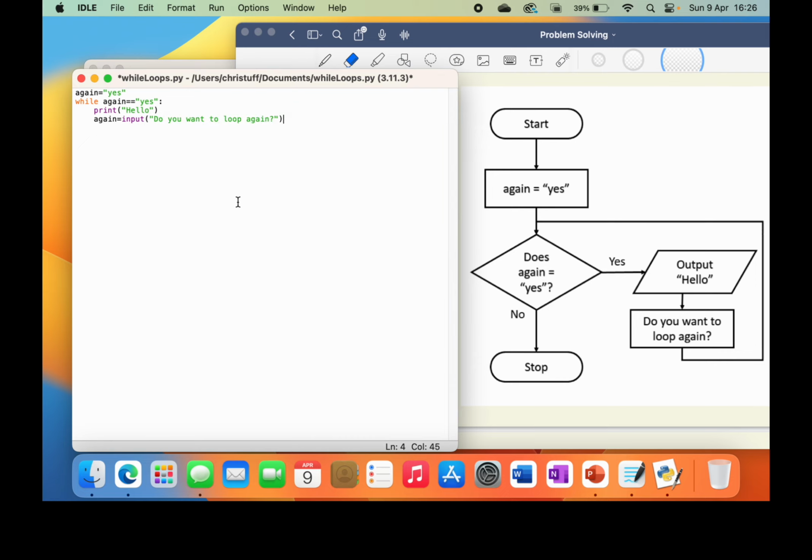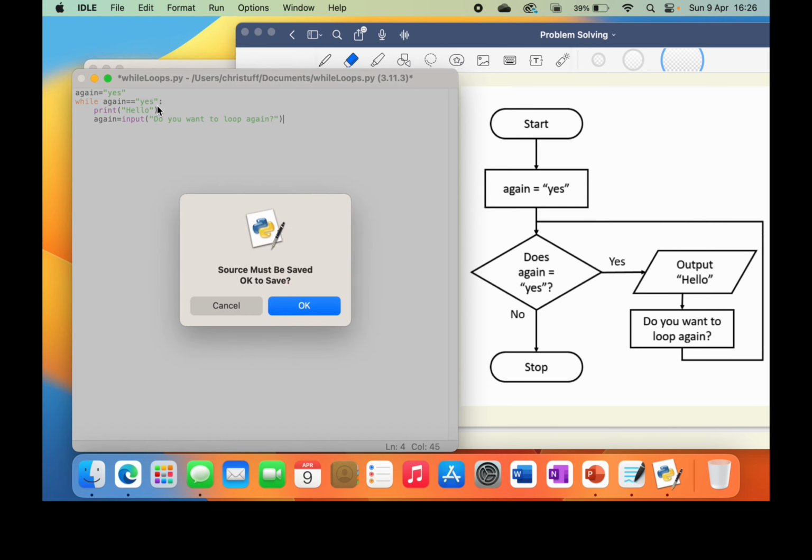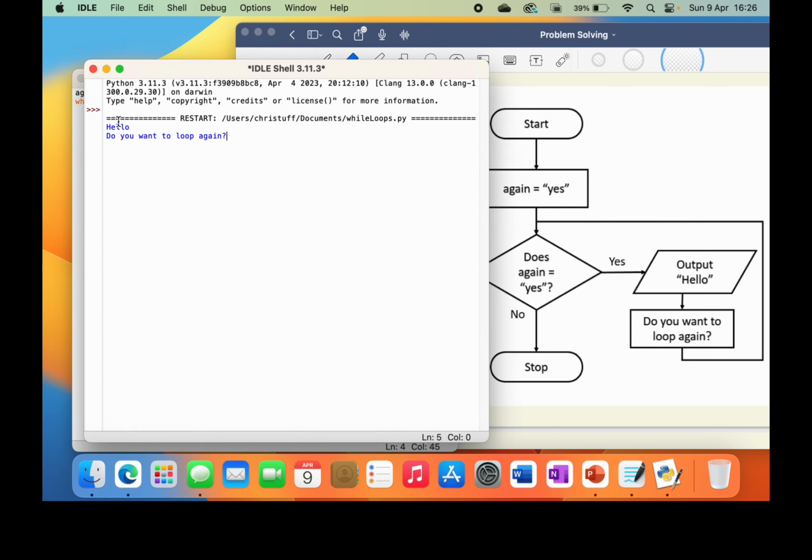And then we can run this now. If you're on a laptop, it's function F5. If you're just on a PC, just F5. And then you can see the first loop has happened. That's this bit here. And then it's asking the question, do you want to loop again? If I write yes, it should just say hello again and ask me again.